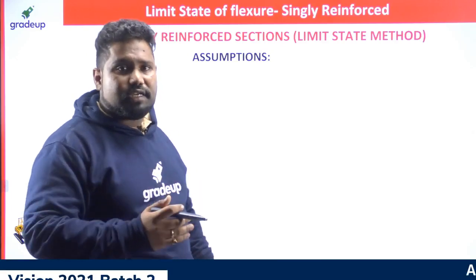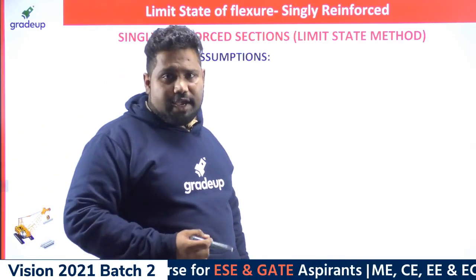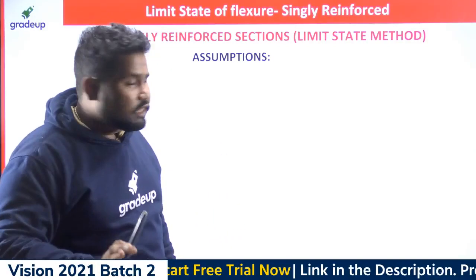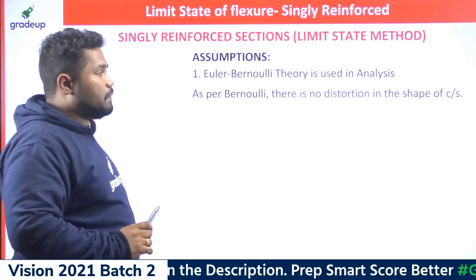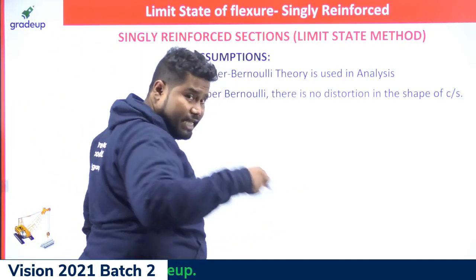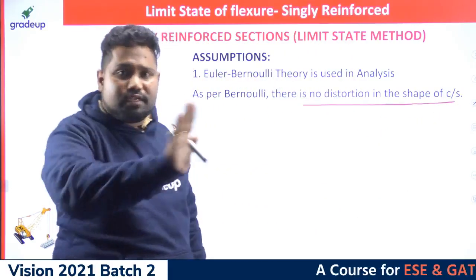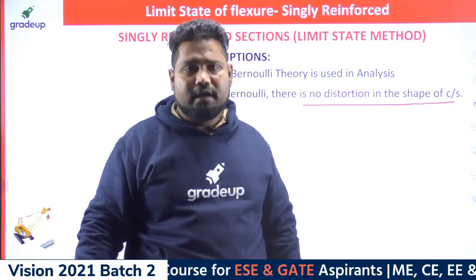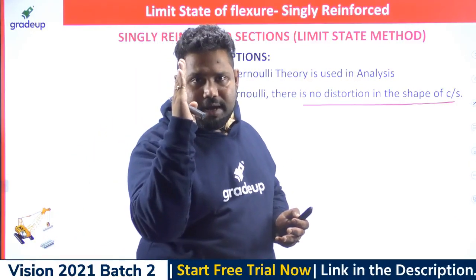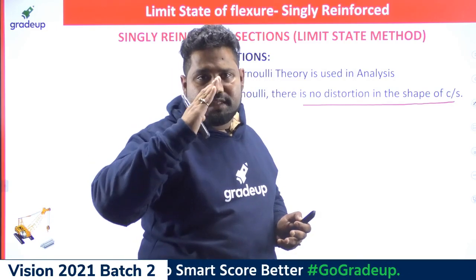Yes, the first one, as Nandu AR said: plane section remains plane even after bending. Indirectly, I can mention the same statement: there is no distortion in the shape of the cross section. That means no warping will occur. If an element is straight before bending at a cross section, even after bending there won't be any change in the shape.